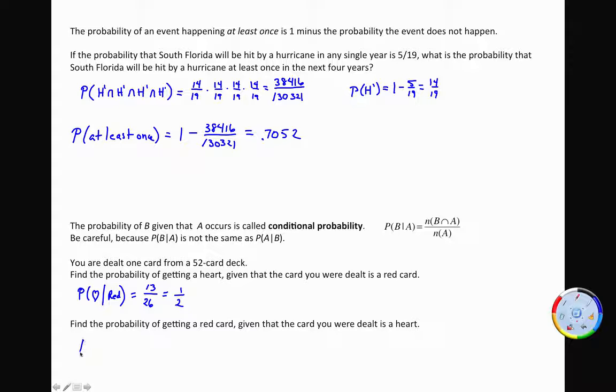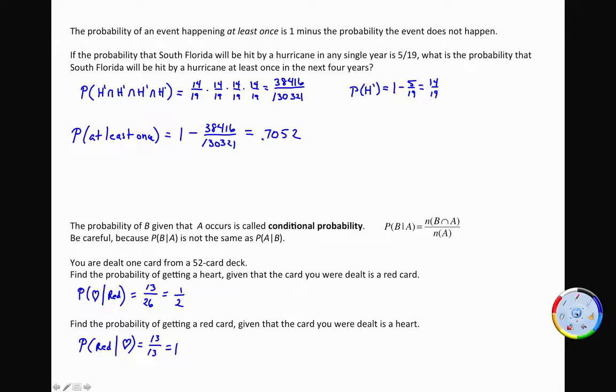What about this? Find the probability that it's red, given that the card you were dealt is a heart. Again, plugging into the formula, I need to know how many cards are red and hearts. That's 13. And this time, I need to know how many are hearts. That's 13. Right? 1. What's the probability of getting a red card given that you were dealt a heart? 100% chance. If you know the card you've got is a heart, 100% chance that it's red. All the hearts are red.